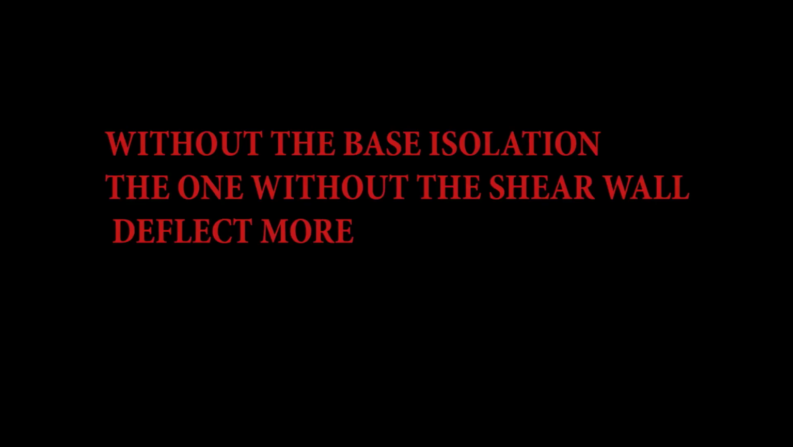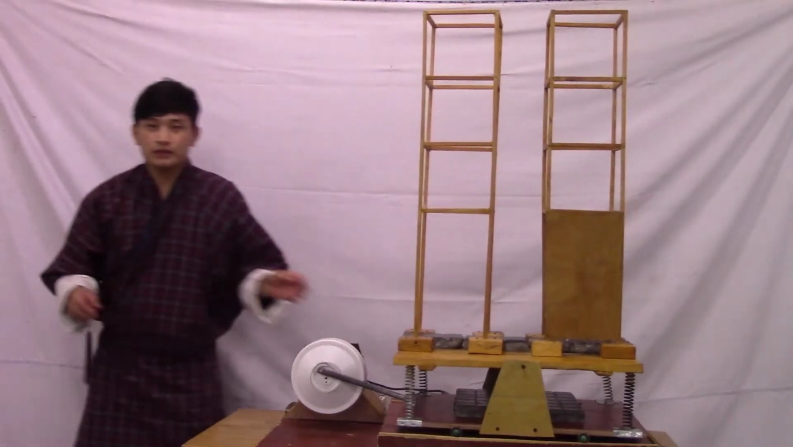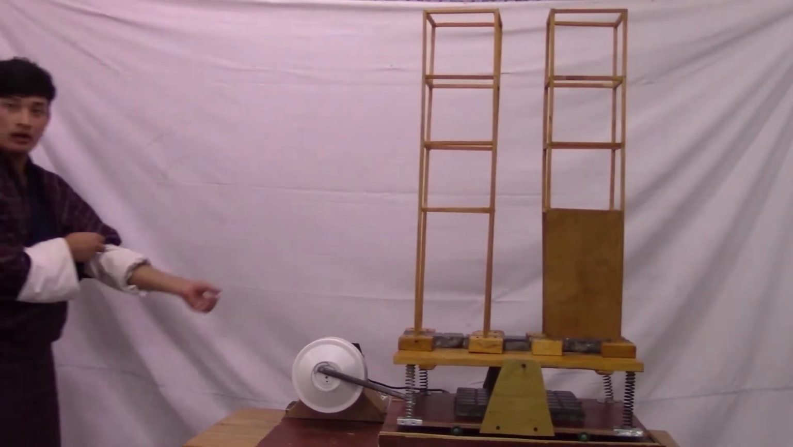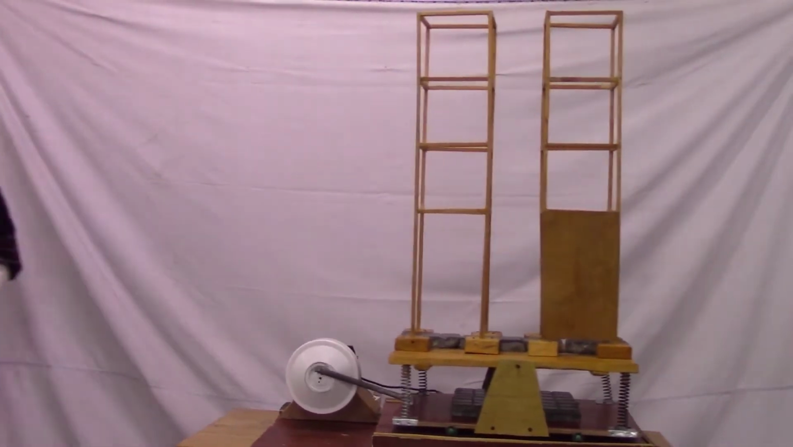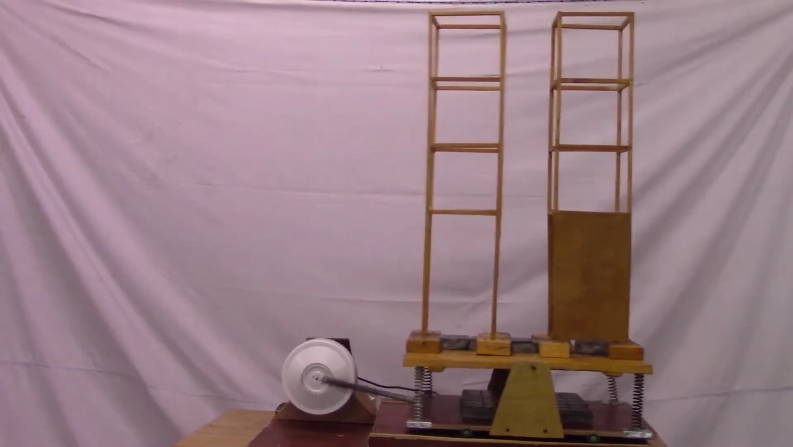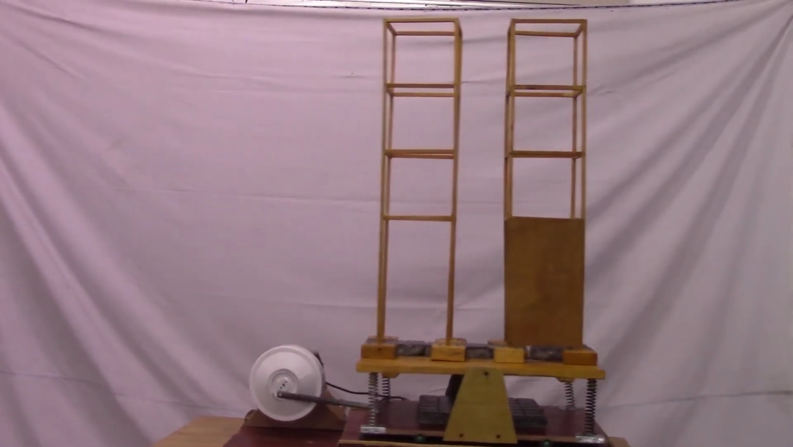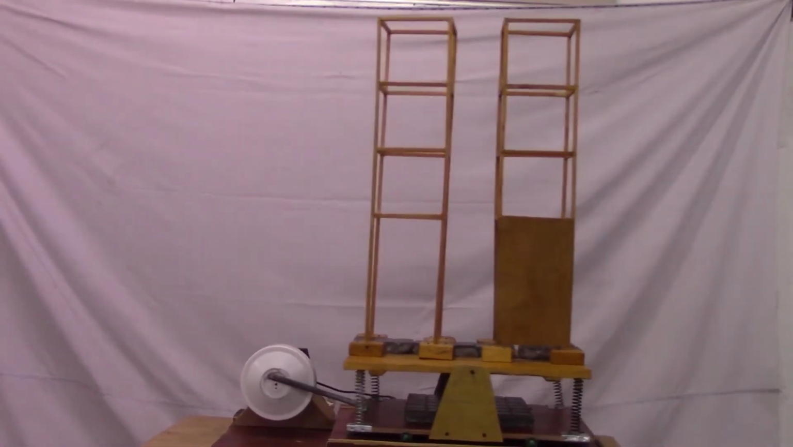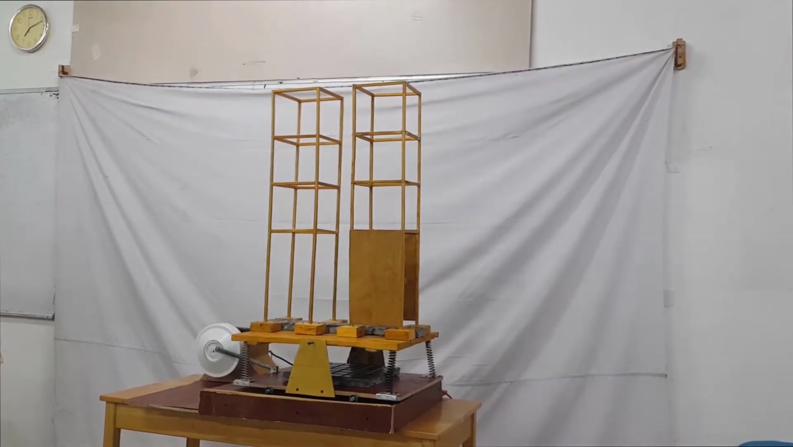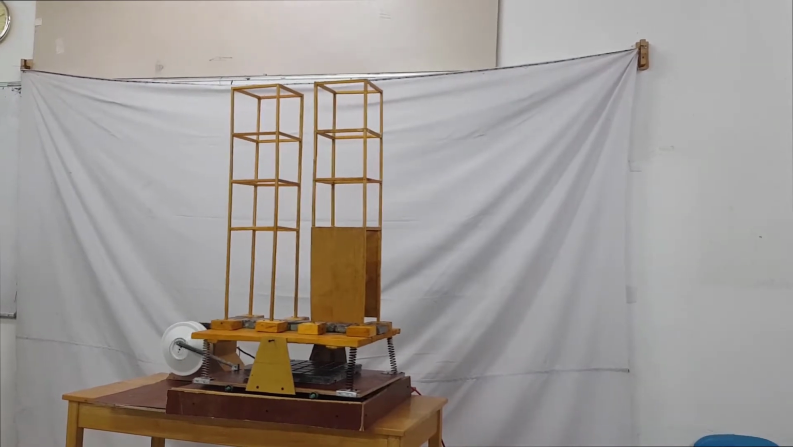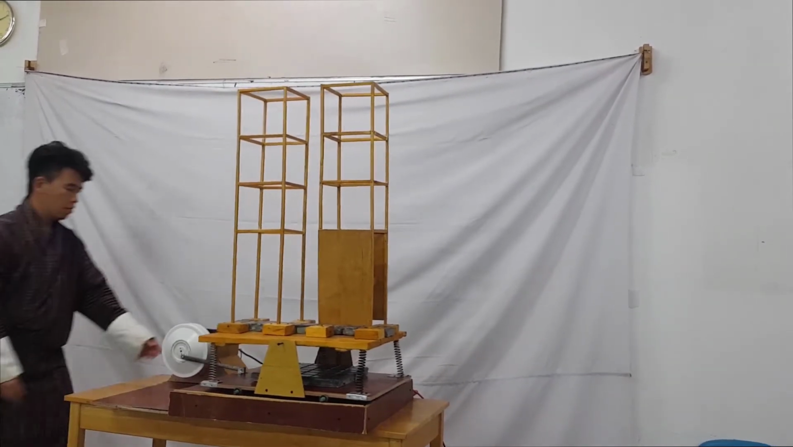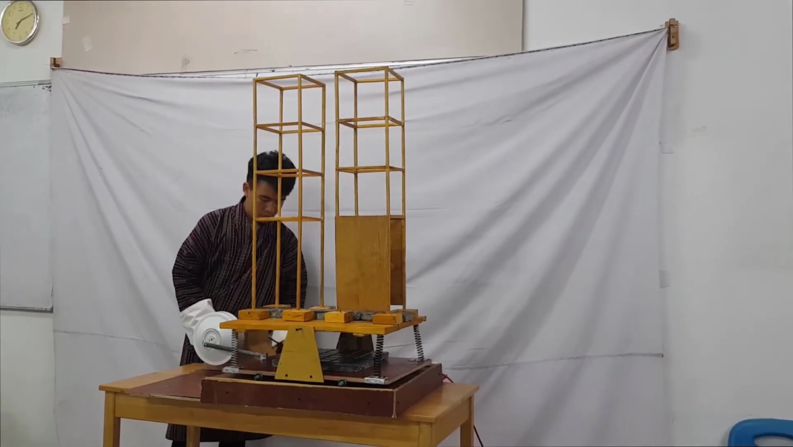This demonstration displays the deflection of the frame in the absence of base isolator. Here we can notice that the frame without the shear wall, which is on the left, deflects more compared to the one on the right. Hence it is evident that a building with shear wall can effectively resist earthquake force. As we all know, Bhutan experiences a lot of earthquakes. We can adopt shear walls in order to minimize the probability of building collapse.